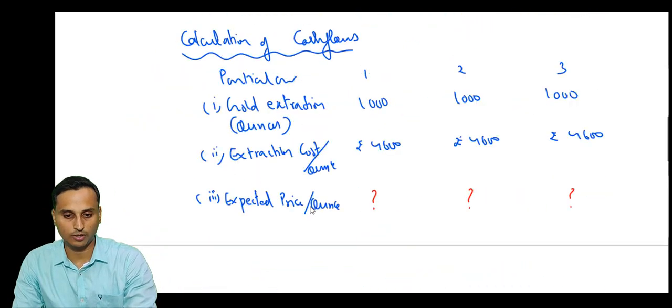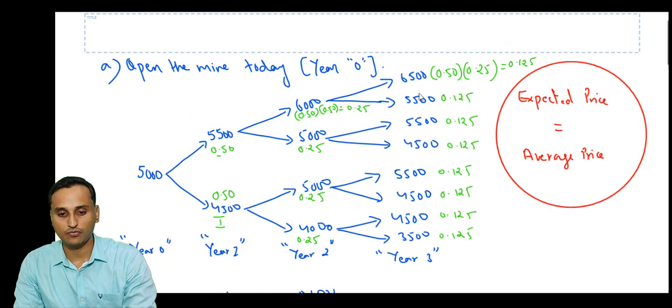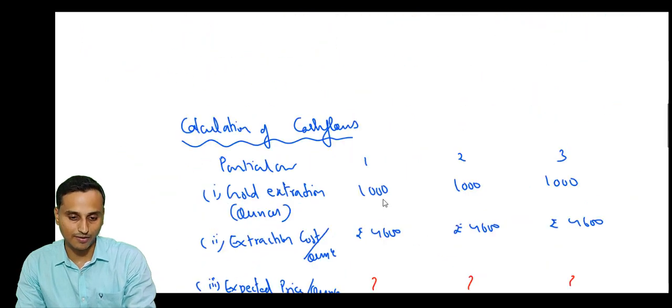So what are the expected prices? 6,500 and 5,000 are among the prices. 8 prices we'll have.